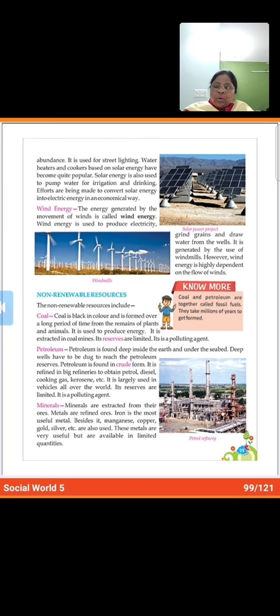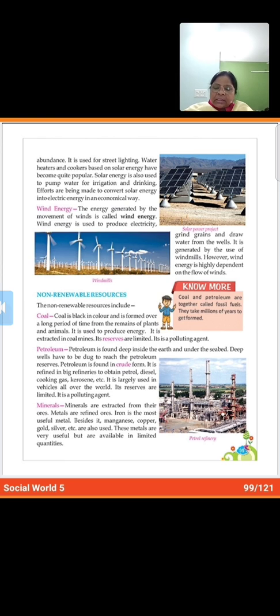Coal is black in color and is formed over a long period of time from the remains of plants and animals. It is used to produce energy. It is extracted in coal mines. Its reserves are limited. It is a polluting agent.